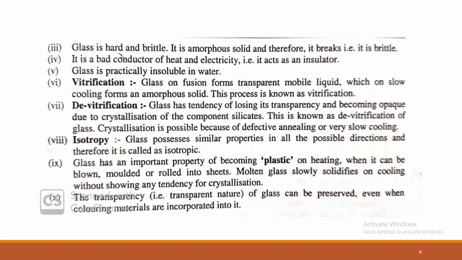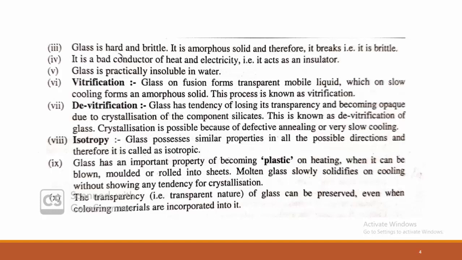Again, glass has the devitrification process. What do you mean by devitrification? Glass has a tendency of losing its transparency and becoming opaque due to the crystallization of the component silicates. This is known as the devitrification of glass. Crystallization is possible because of defective annealing or very slow cooling.